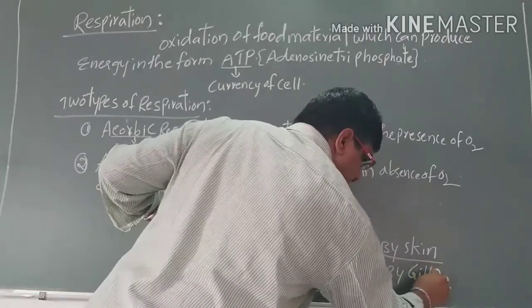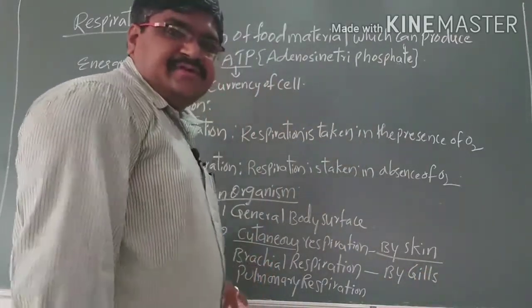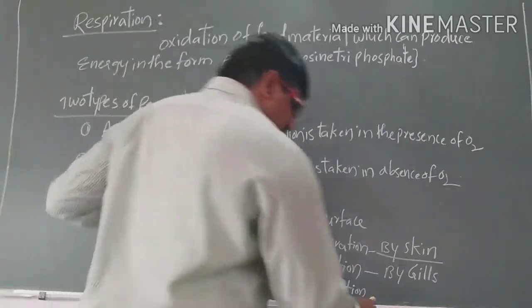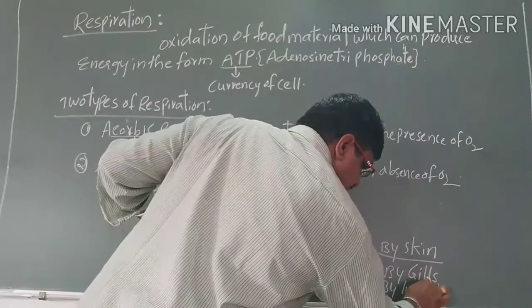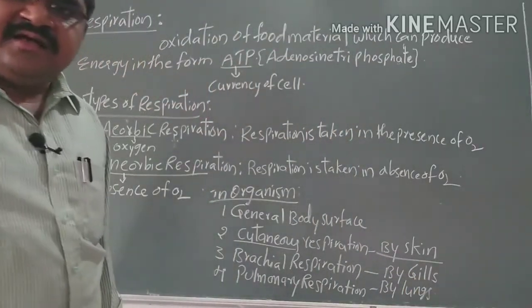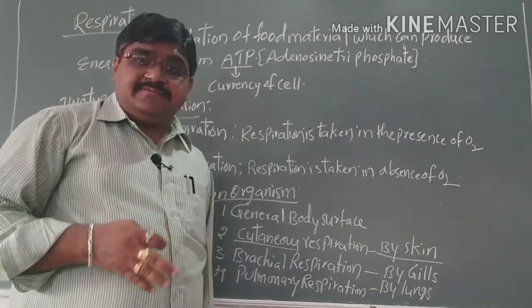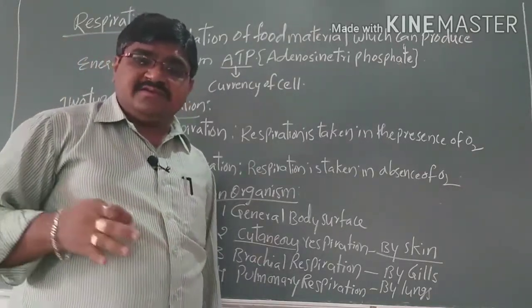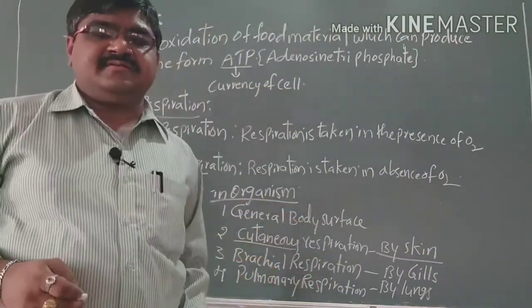And pulmonary respiration is when the respiration takes place by the lungs. When going into the topics in detail, we will discuss these types of respiration.